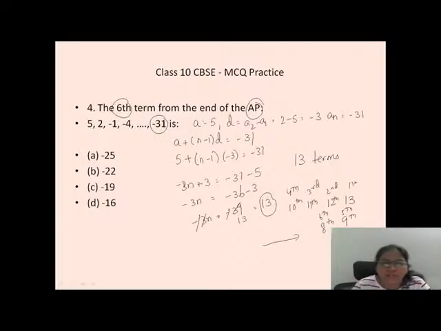So I am going to directly do my 8th term. What is the 8th term formula? a plus 7d. What is a? 5 plus 7 into minus 3. 5 minus 21, that is minus 16. So option number D is the answer.